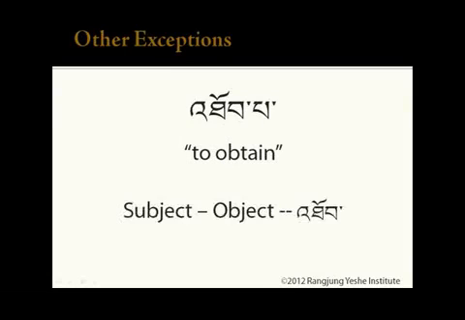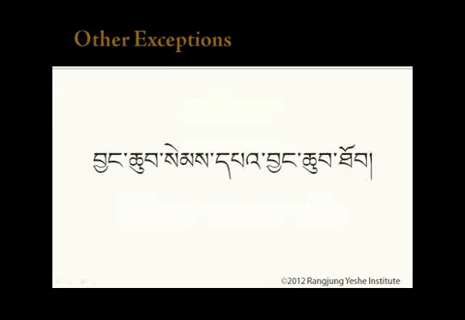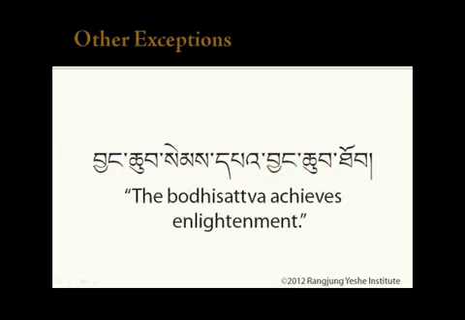The last exception is with the verb topa, meaning to get, to obtain, or to achieve. With this verb, neither the subject nor the object is marked by a particle. So, changchup sempa changchup top. The subject is changchup sempa, bodhisattva, and the thing that is achieved is changchup, enlightenment. The bodhisattva achieves enlightenment.